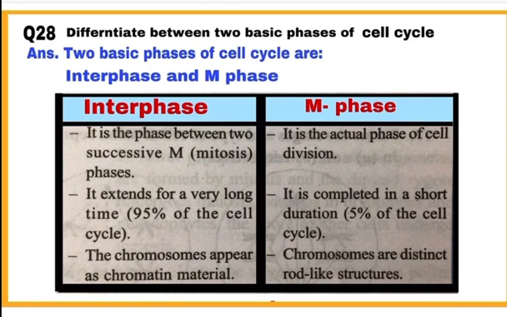Number 2, interphase extends for a very long time. It lasts approximately up to 95% of the cell cycle, while M-phase is completed in a short duration, that is, it marks up to 5% of the total cell cycle. Third difference, the chromosomes appear as chromatin material during interphase, while in prophase, chromosomes are distinct rod-like structures.